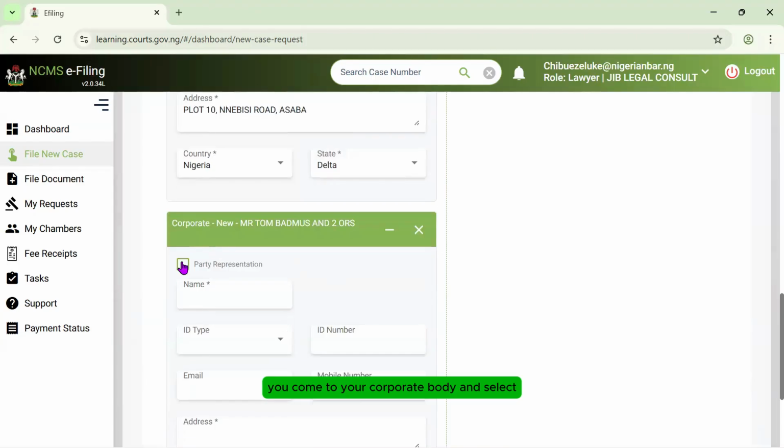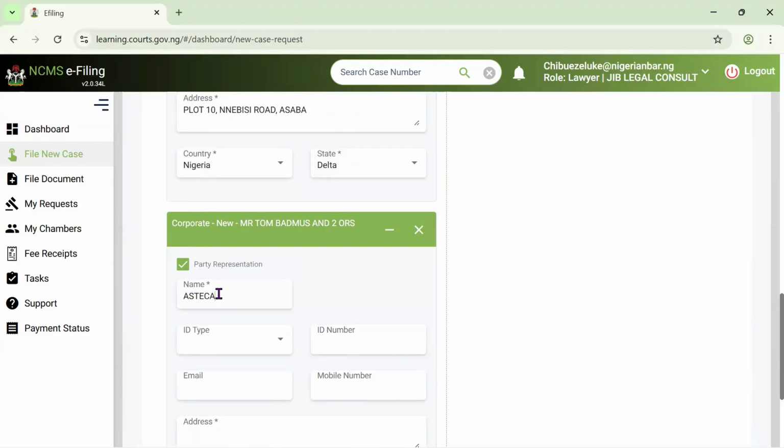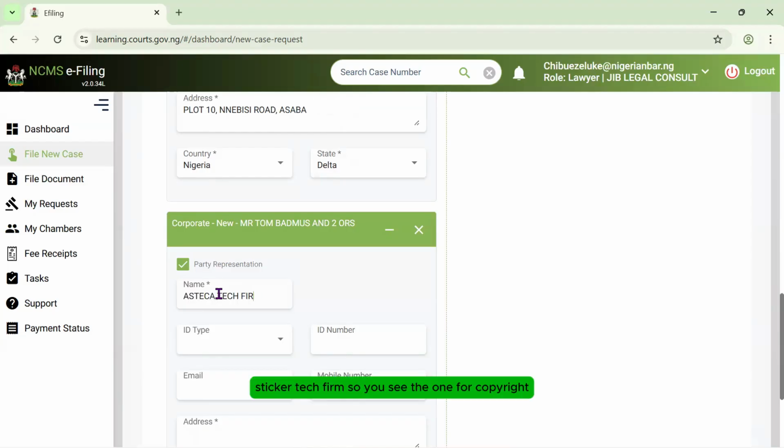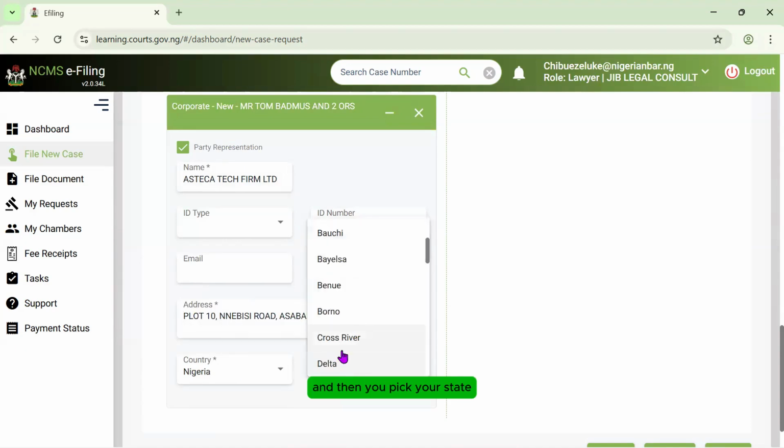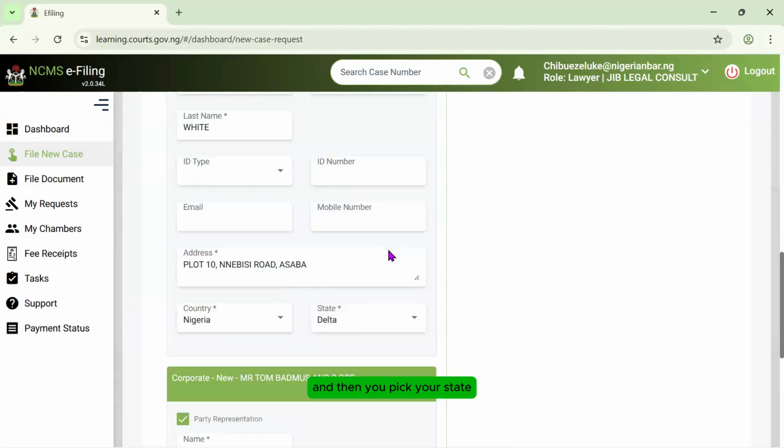Then you come to your corporate body and select. So this is the tech firm. You see the one for corporate now has only one name, only one name because it's a corporate body. Azteca Tech Firm Limited. Then the address for service is the same address for service for the claimant's counsel. And then you pick your state.